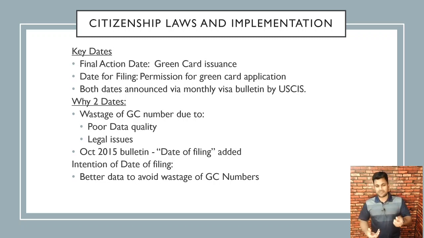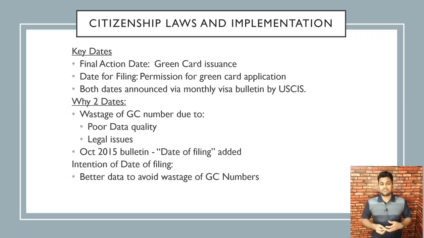A bit of a quick history: the government mandates the number of green cards that can be issued as a cap per category, per country. It's complicated math. Going over that number is illegal, whereas going under is okay. So what happened in the past is the US government does not have a good idea, or even an approximate idea, of how many people will qualify for a green card if the final action date is set to a certain date. So they typically set it very conservatively so as to not break the law.